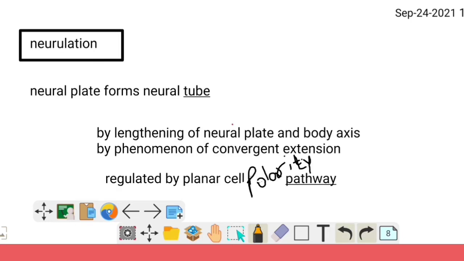Now, what is neurulation? This question is asked. When the neural plate forms the neural tube, the process by which the neural plate is converted into the neural tube is termed neurulation. It occurs by lengthening of the neural plate and the body axis. As the embryo grows, the body axis lengthens and the neural plate lengthens. It occurs by the phenomenon of convergent extension, and it is regulated by the planar cell polarity pathway.